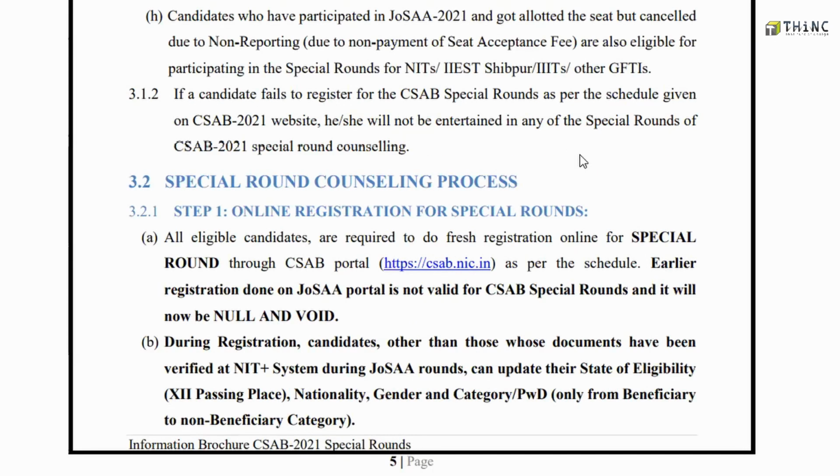Now let's move on to the steps of the online registration process. The first step is that all eligible candidates are required to do a fresh registration online for the special round through the CSAB portal, csab.nic.in.